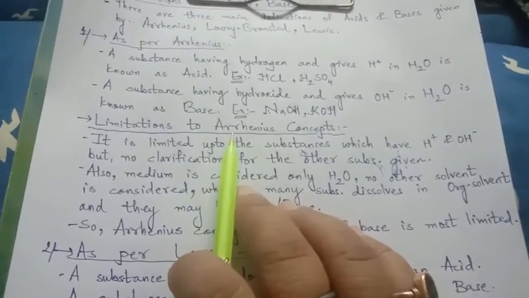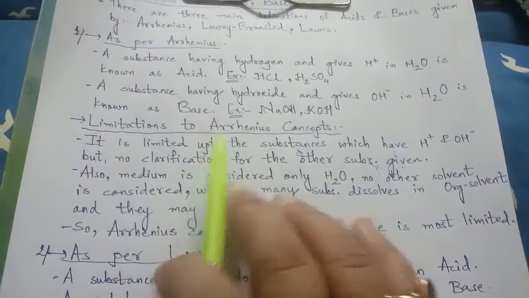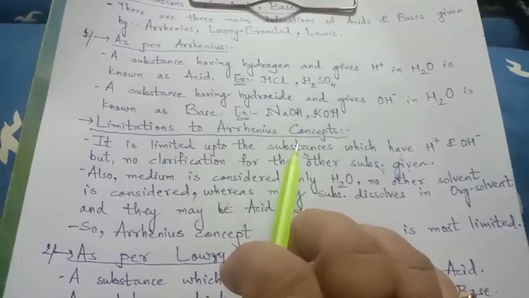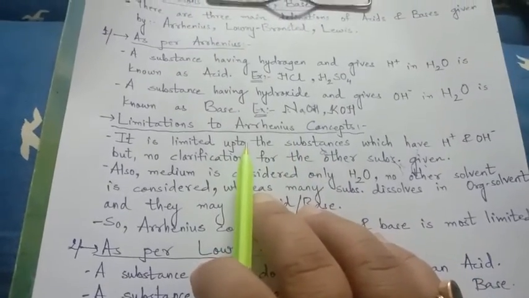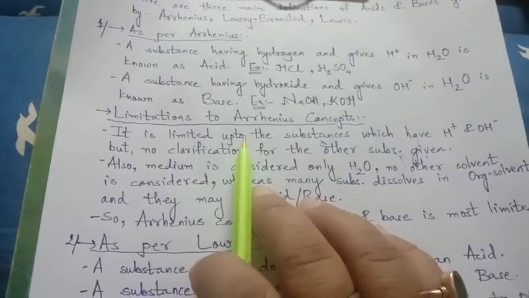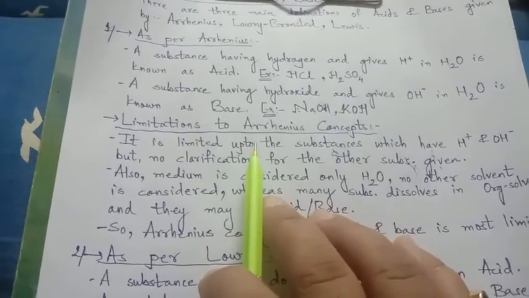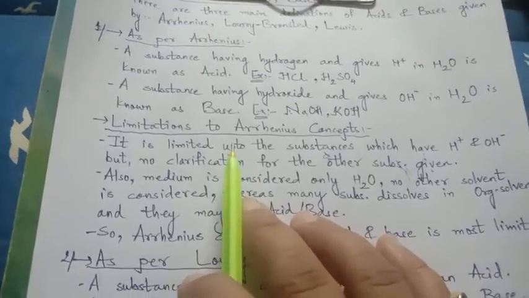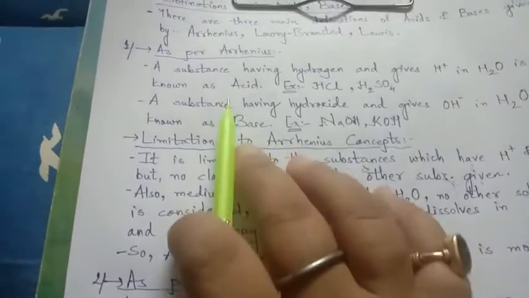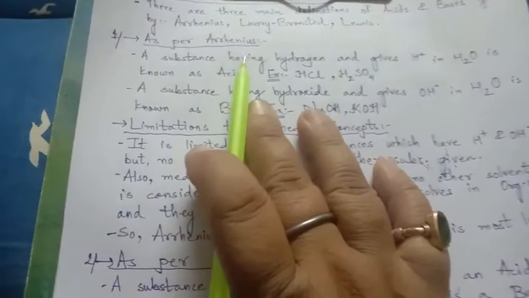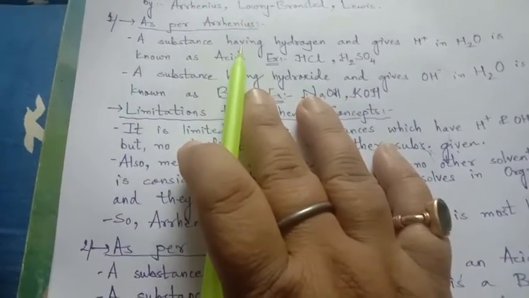So here it is also like this. Acids and bases are the same substances. Acids are acids, bases are bases. But Arrhenius is thinking of acid in one way, Lowry-Bronsted is thinking in some other way, and Lewis has also thought in some other way. So here we'll discuss their concepts. The very first is the Arrhenius acid-base concept.